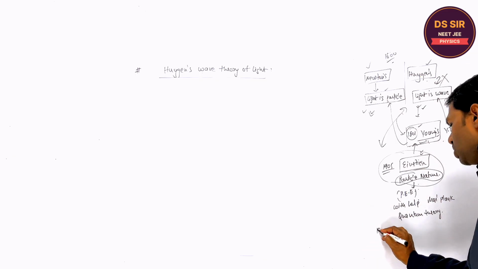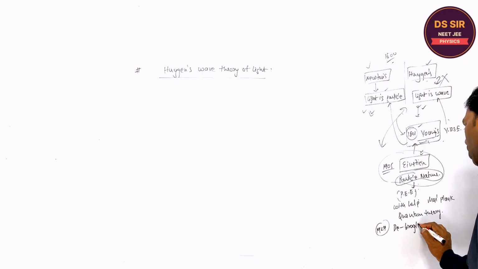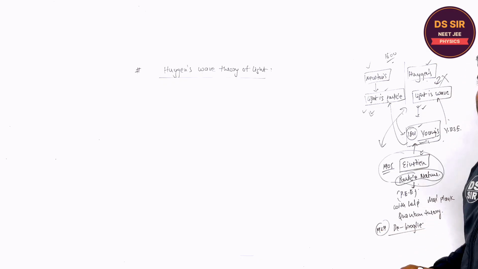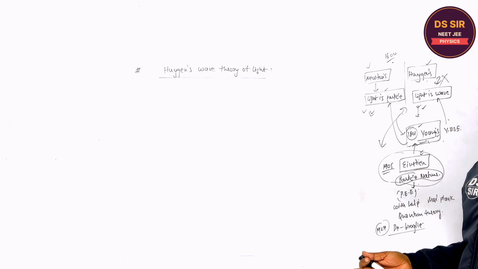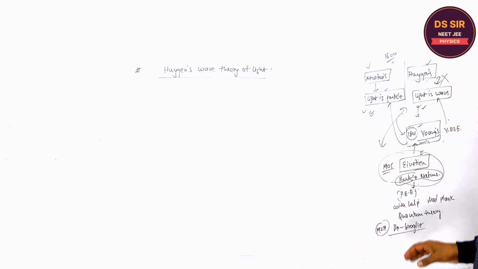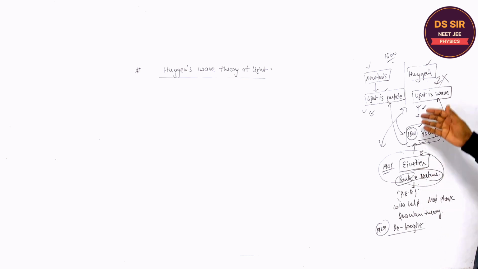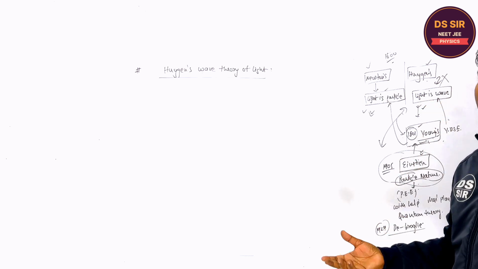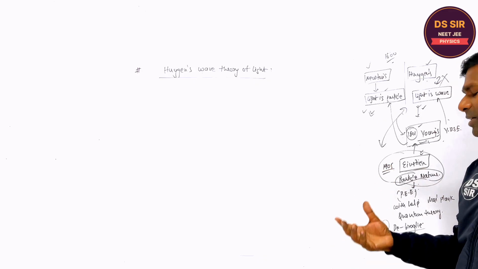In 1924, de Broglie was the scientist who said that our nature is symmetric. If light can behave as a particle, then a particle can also behave as light. He gave some experiment, right?